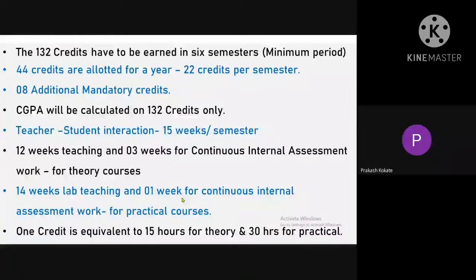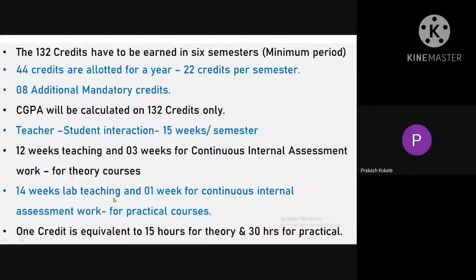You have to go through various continuous assessment examinations, internal examination, open book test, group discussion, and all those things which are arranged by your favorable teachers, by your favorable departments or favorable madams. The next 14 weeks are for lab teaching.